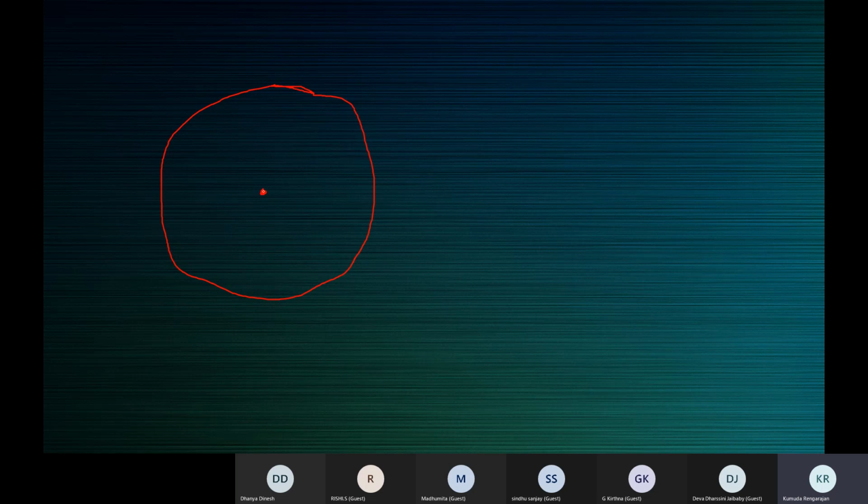Please draw a circle of some radius, 4 centimeters, 5 centimeters, 6 centimeters. Any radius. Let it not be very big or very small. That's all. Ma'am, is 5 centimeters enough? Fine. Yes, ma'am. Done, ma'am.